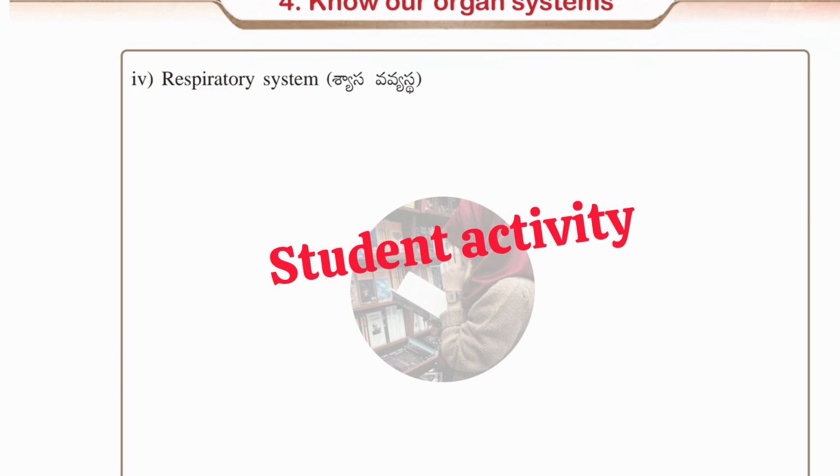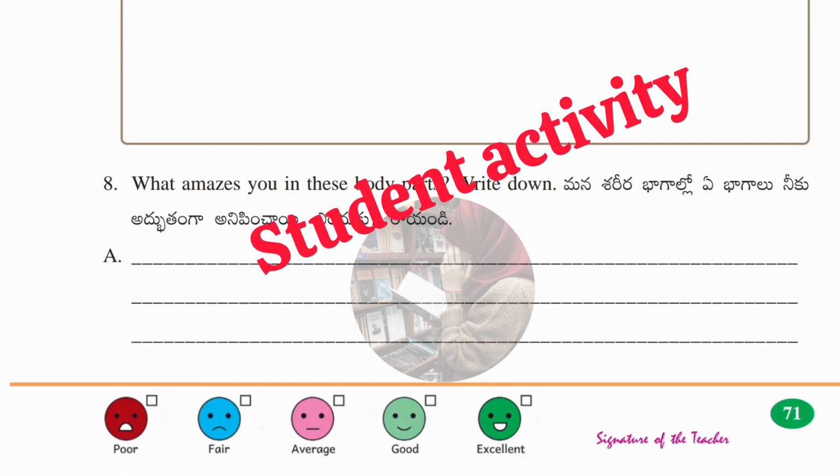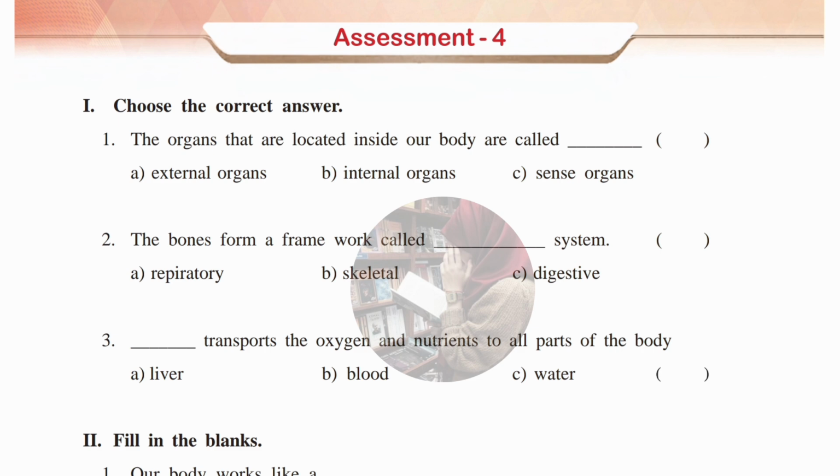Okay, let's see the eighth question, which is: what amazes you in these body parts? Write down which part amazes you, meaning which one you like the most and why. You have to write it down. This is also a student activity. Please write it down, because here they ask for your opinion, meaning your wish. Okay, let's see Assessment 4.